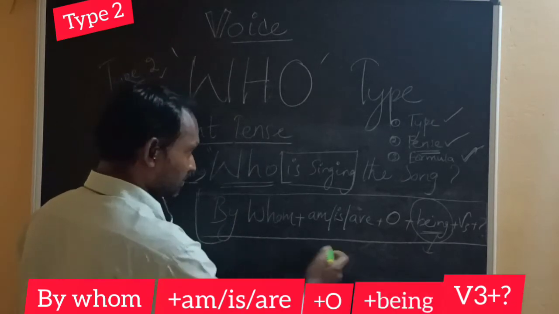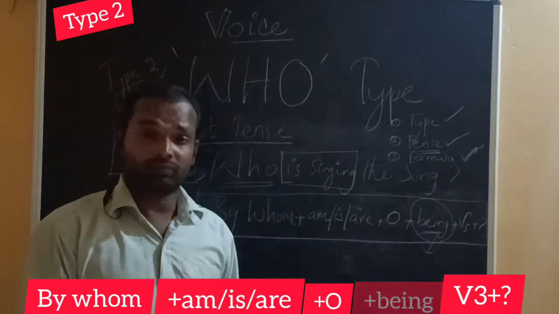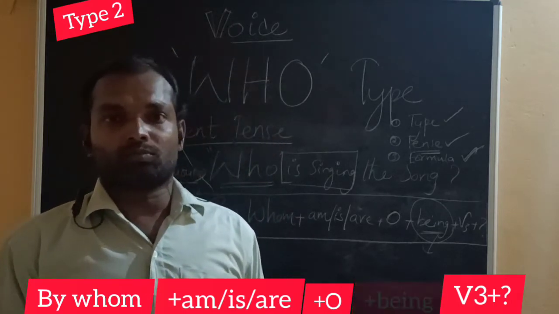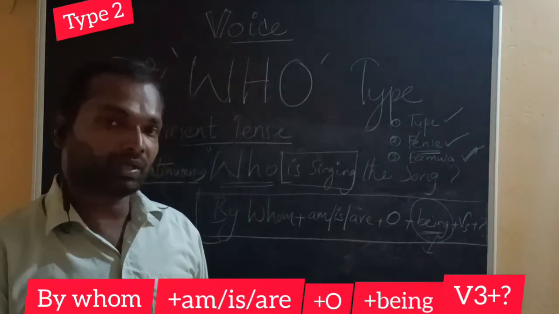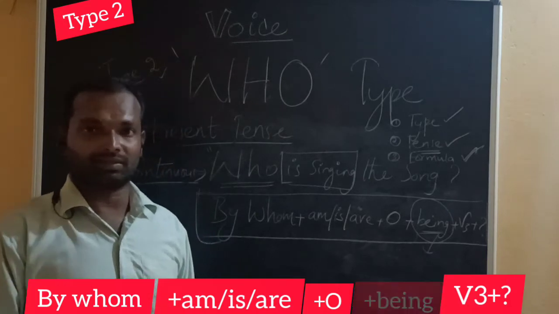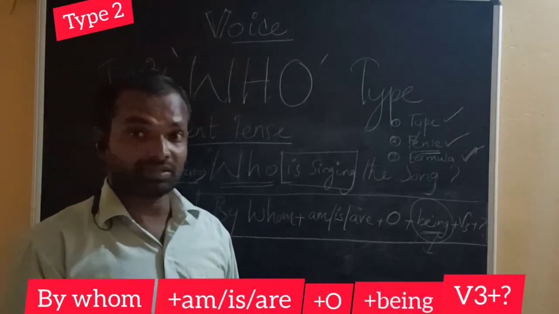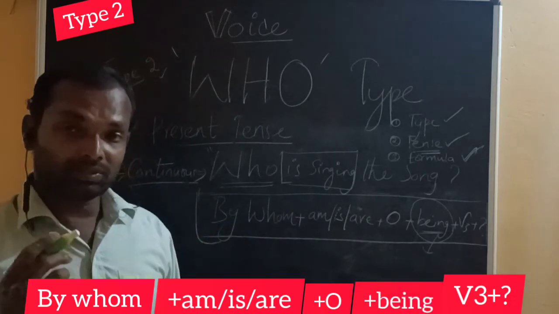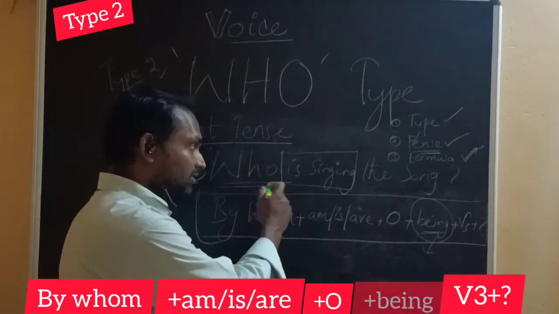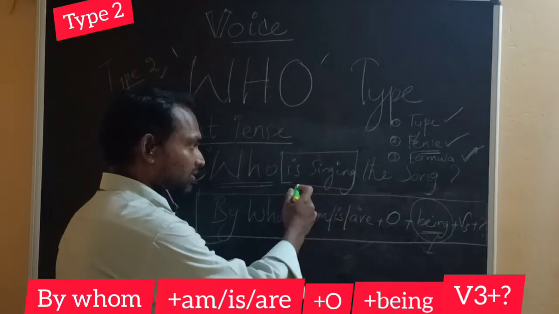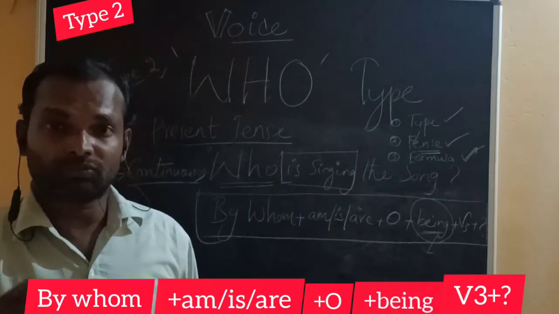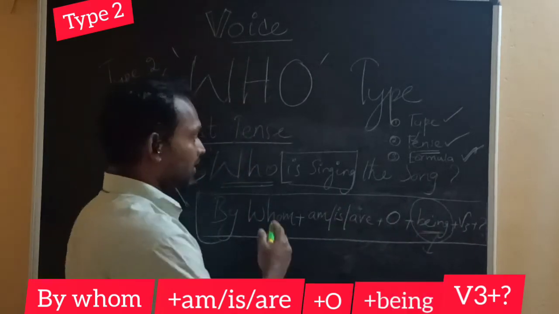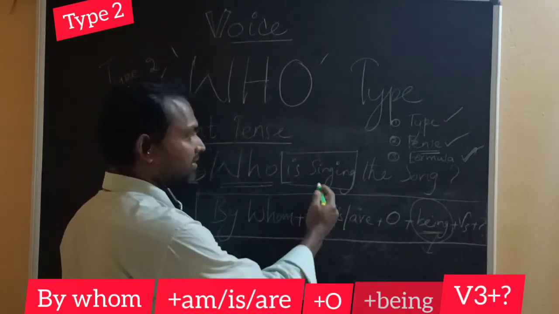Question mark is important. When it comes to language, punctuation is very important. You cannot take that very lightly or for granted. I repeat, because this is in interrogative type, this is a question type. Your answer also is supposed to be in question format, and your answer should be in the same tense.